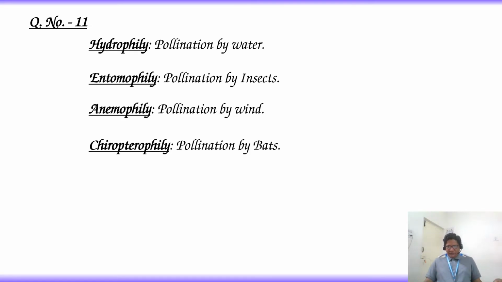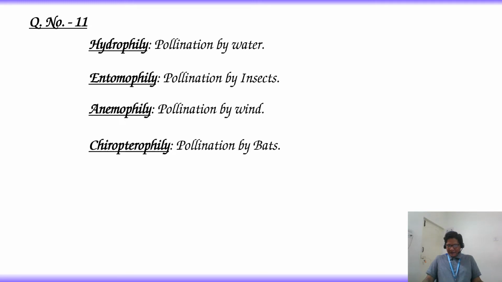So as per the question, we need to find which of these flowers produce thread-like pollen grains without exine. In the theory part, you have already noted the points regarding characteristic features of hydrophilous, entomophilous, anemophilous and chiropterophilous flowers.